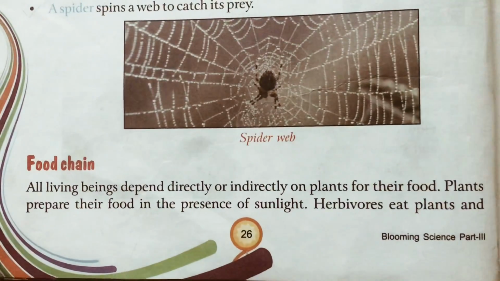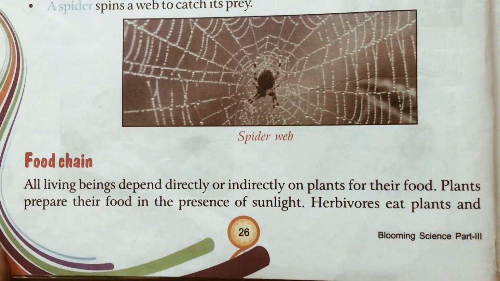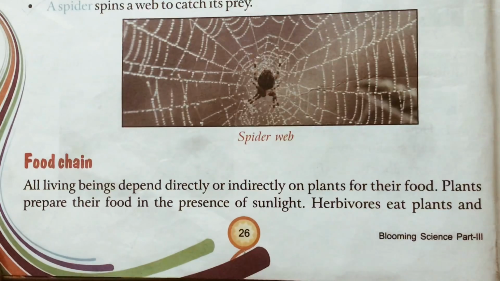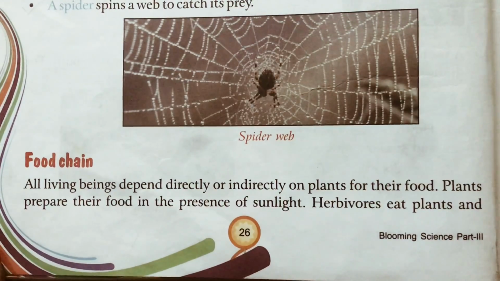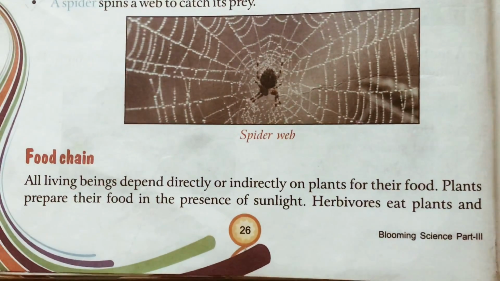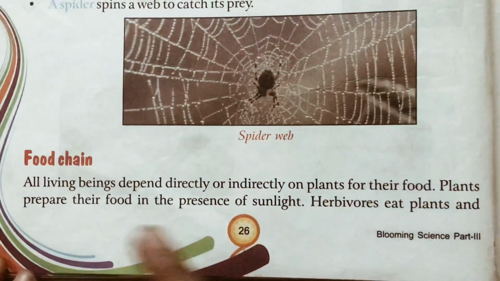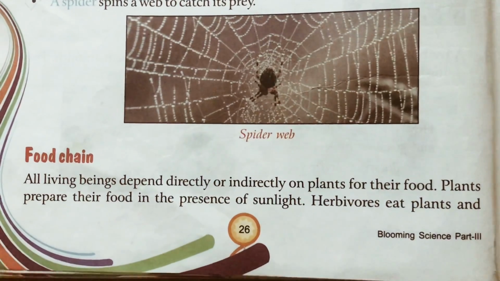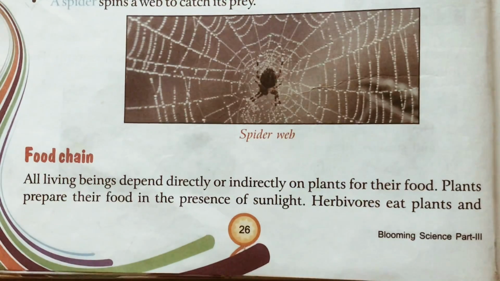Food chain, children, this is very important. The very first thing that you have to remember is that all food chains begin with plants. All the animals, whether carnivorous, omnivorous or herbivorous, depend directly or indirectly on plants for their food. As you have already studied in the previous video, plants prepare their food in the presence of sunlight with the help of carbon dioxide, water and minerals that they absorb from the soil.